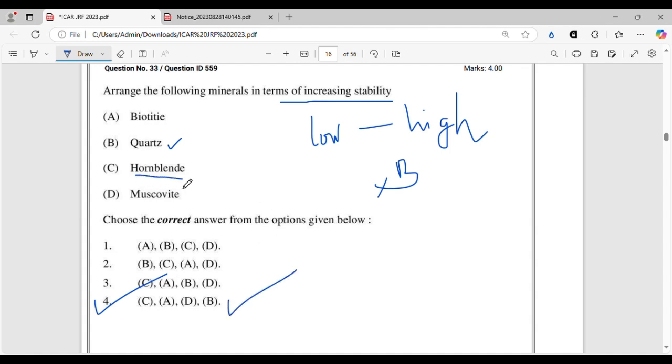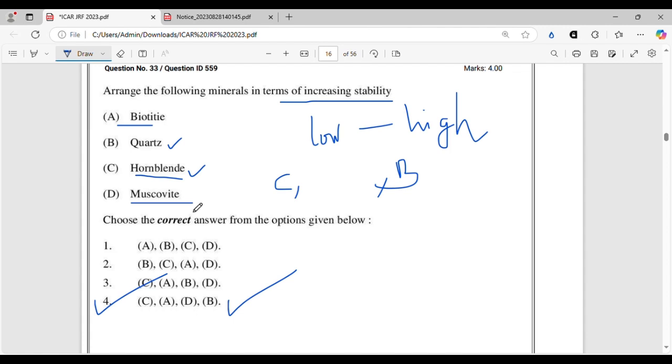Hornblende, we know it is a sorosilicate, after neso it is the sorosilicate. It consists of two tetrahedrons sharing only one oxygen. So that is the least stable in the list. And after that, among biotite and muscovite, I think we all know that muscovite is more stable than biotite, because biotite is ferromagnesian in nature, and muscovite is white in color.